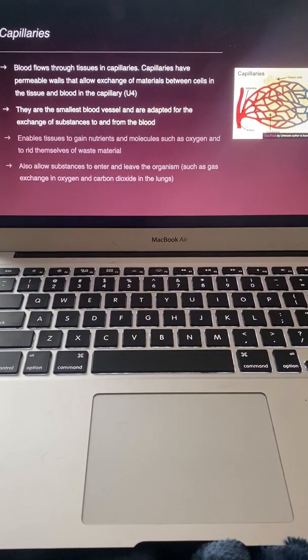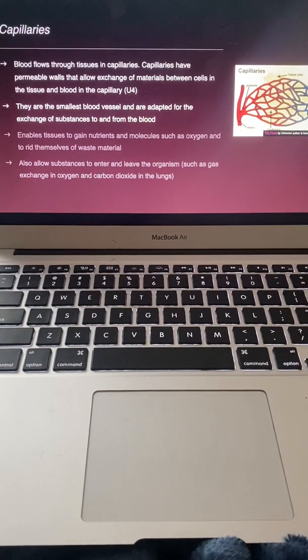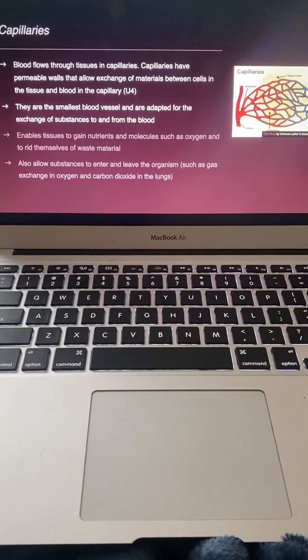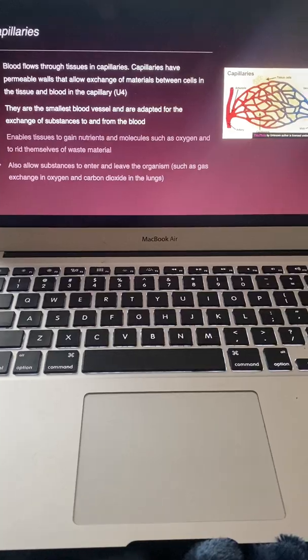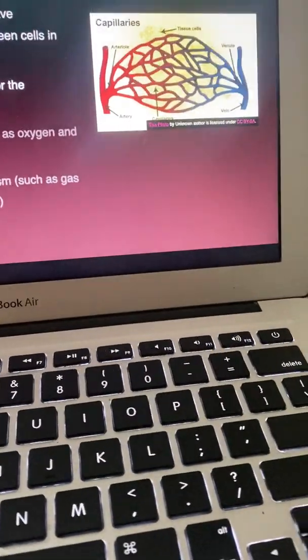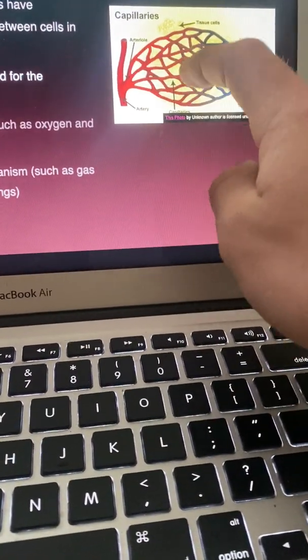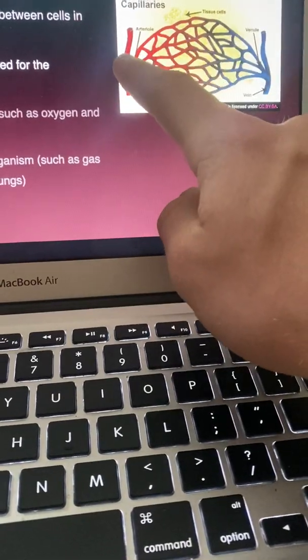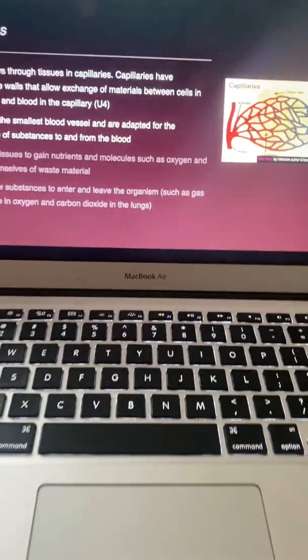They allow substances to enter and leave the organism, such as gas exchange of oxygen and carbon dioxide in the lungs. Over here in this diagram, these are the capillaries right here, while these are the arteries and these are the veins.